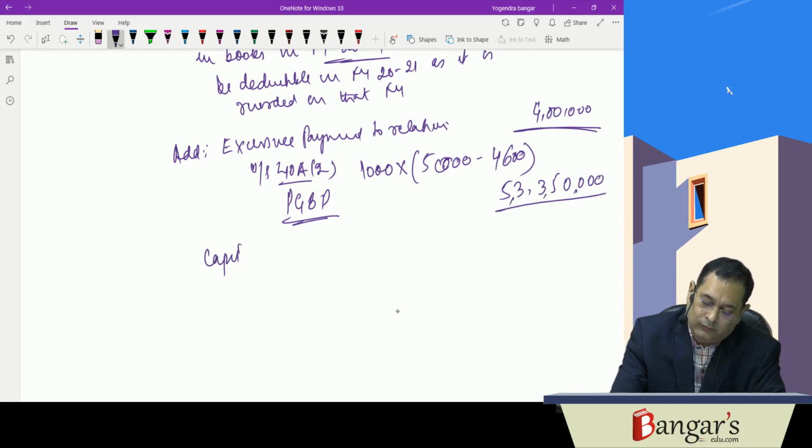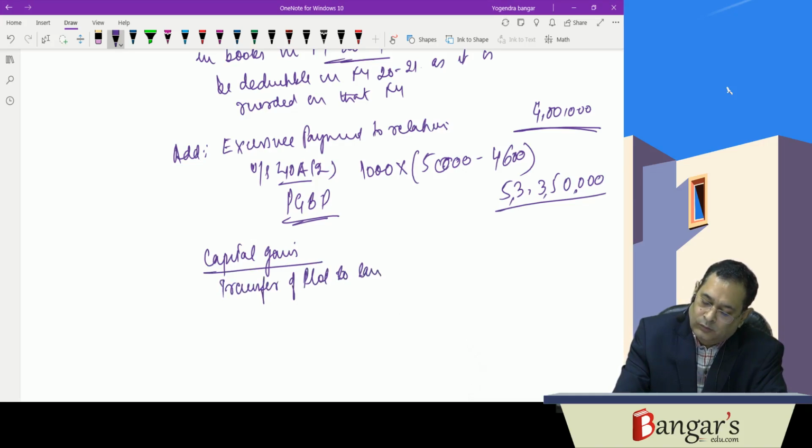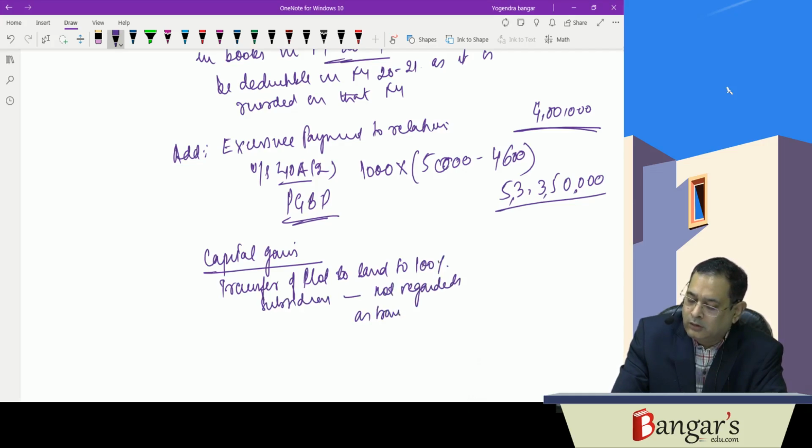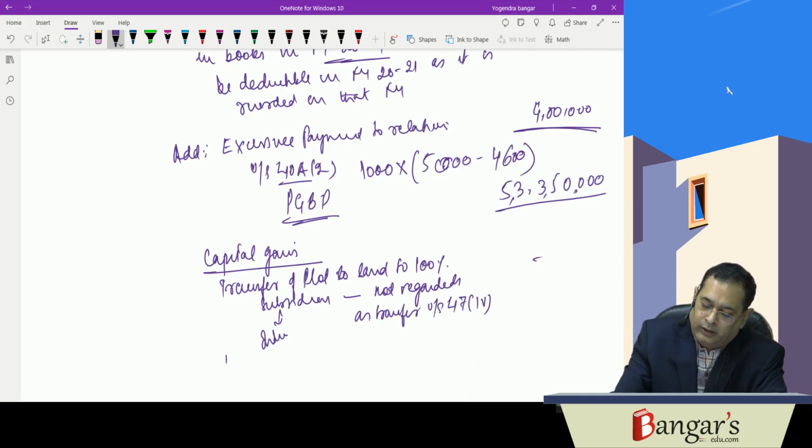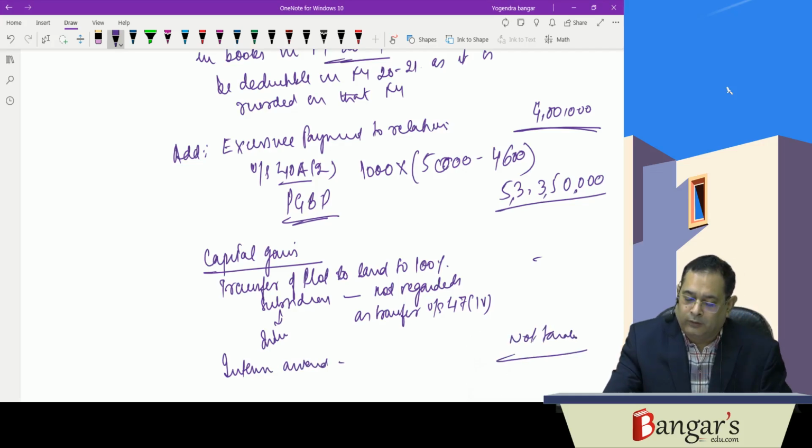Regarding capital gains, transfer of plot of land to a 100% subsidiary is not regarded as transfer under section 47(4). The 100% subsidiary is an Indian company, and the interim award will also not be taxable, and no further other information has been provided.